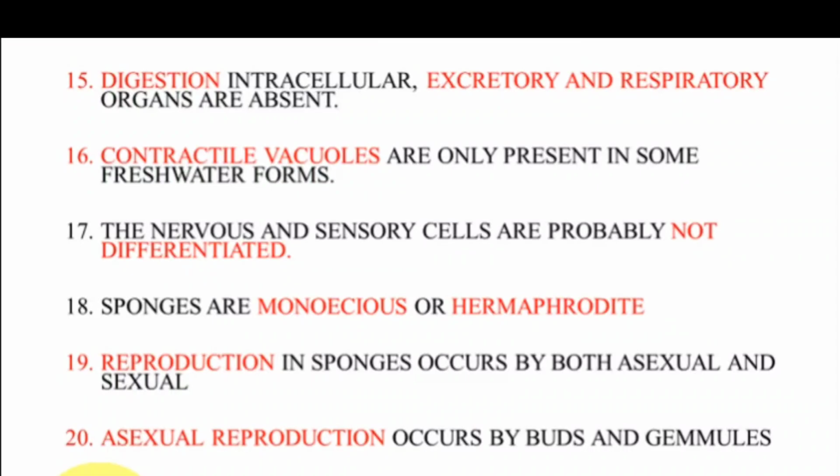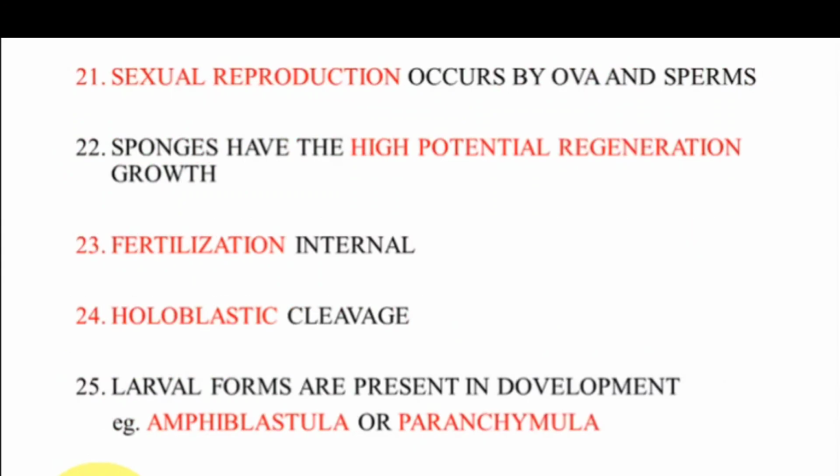And coming to reproduction, these sponges perform both asexual and sexual reproduction. Asexual reproduction is done by structures called buds and gemmules, and sexual reproduction occurs by ova and sperms.